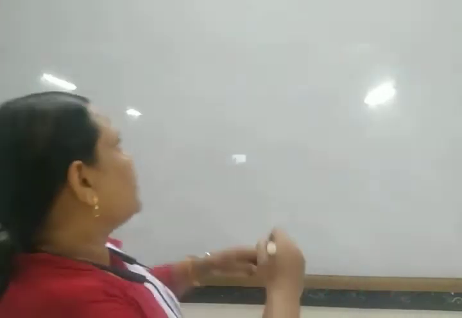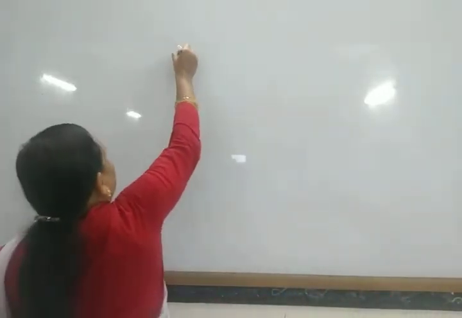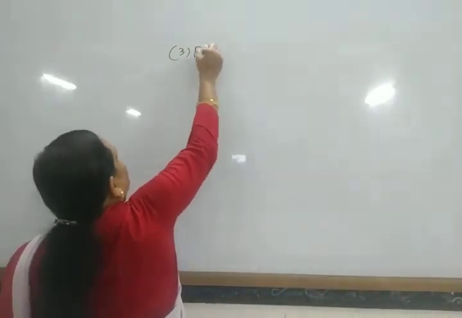Last class we studied the metallurgical processes, and two steps we have already discussed. One is crushing and grinding, and another is concentration of the ore. Next, today we are going to study the third step and fourth step. The third step is extraction of metal.